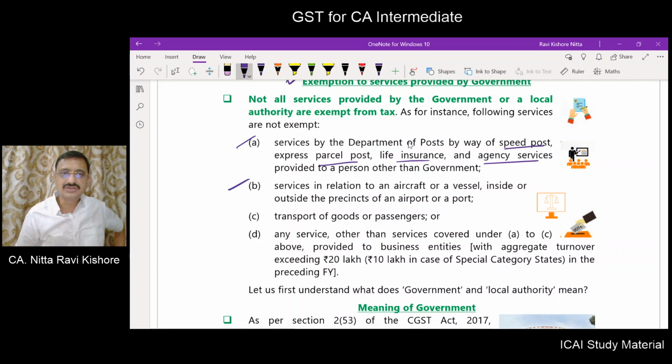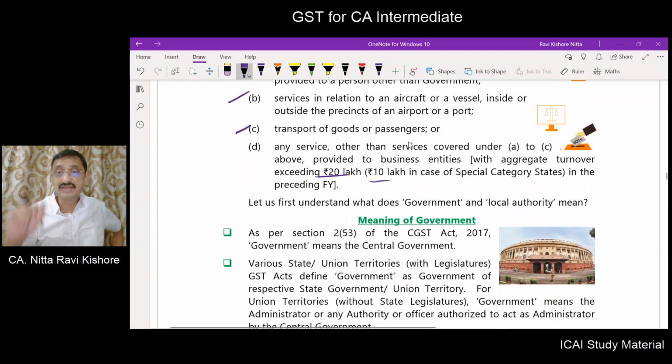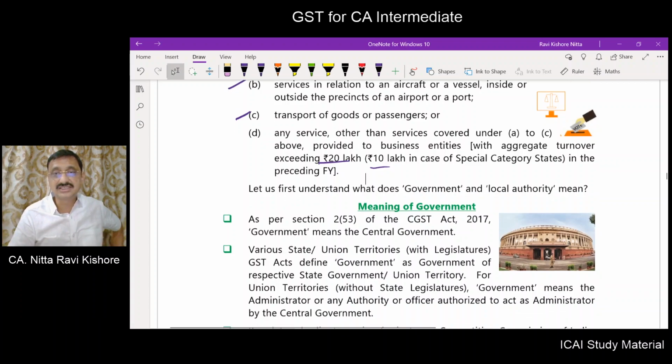Now, B point we have seen, C point we have seen, and also this point is entry number 7, meaning to a business entity other than where up to 20 lakhs it will be exempt. For special category states it will be 10 lakhs. There are 11 special category states, which we have learnt in our preceding classes.